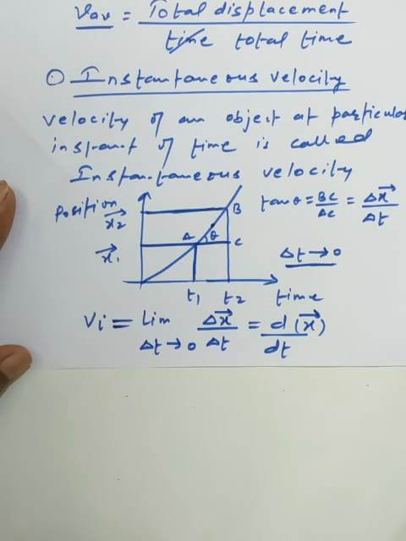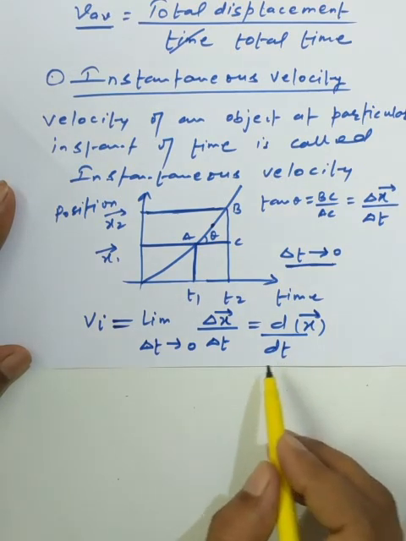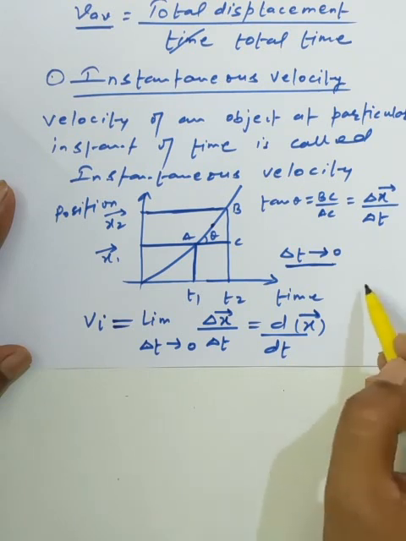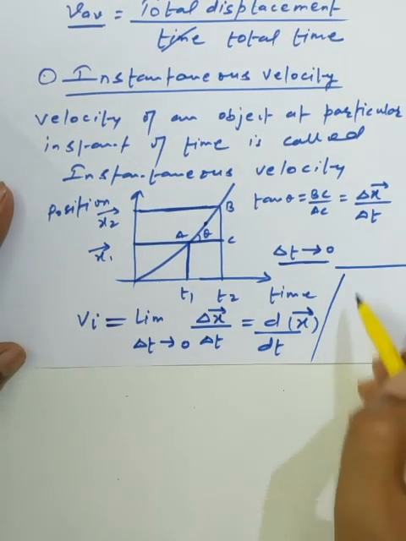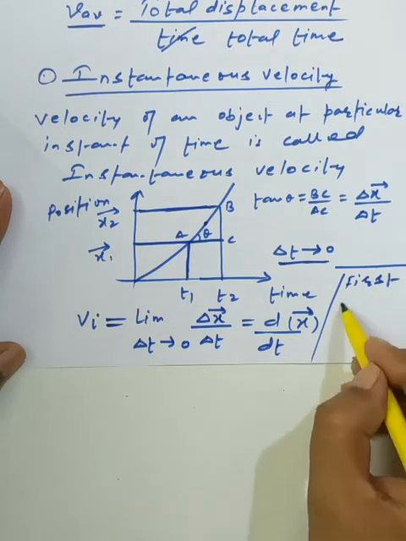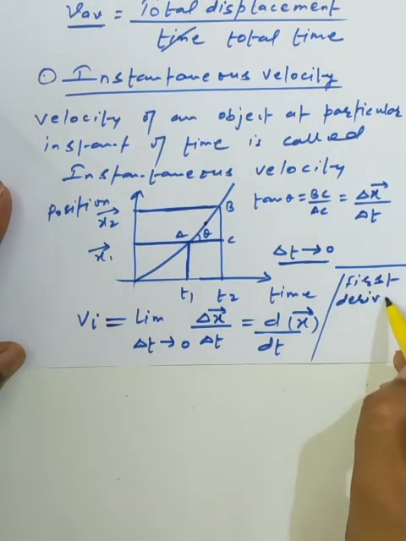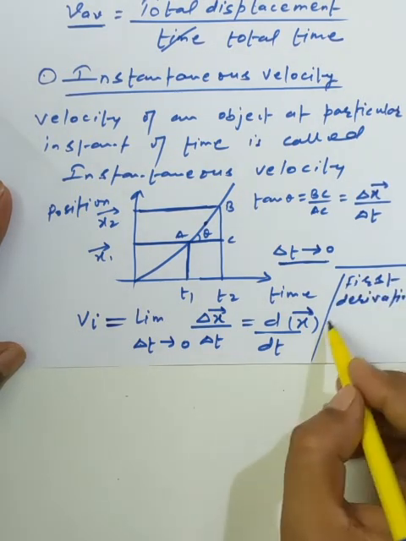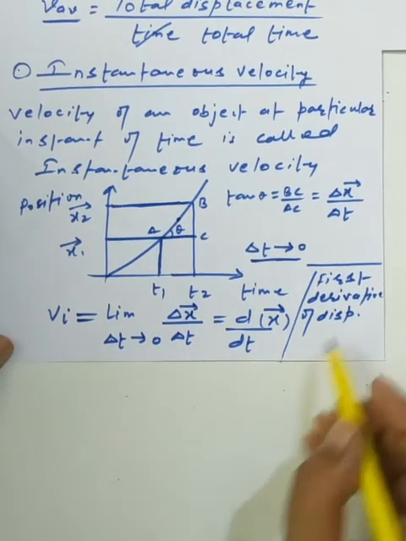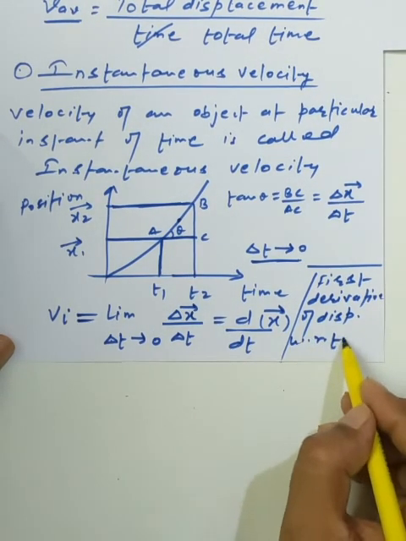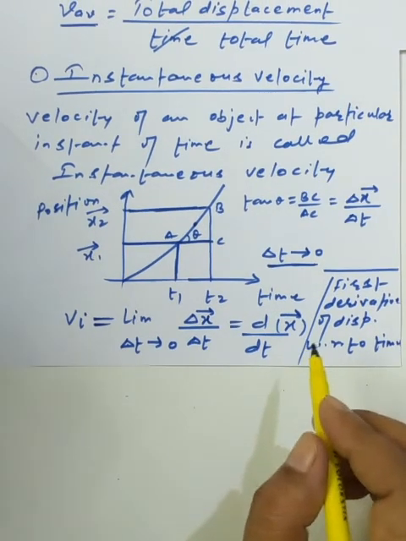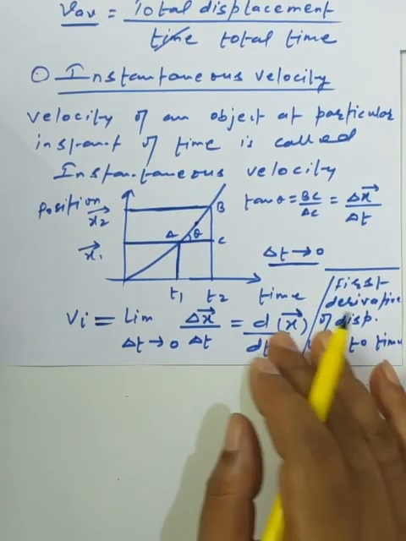What is the actual meaning of d by dt of x? It is called the first derivative of displacement with respect to time. So this is the completion of the instantaneous velocity we have.